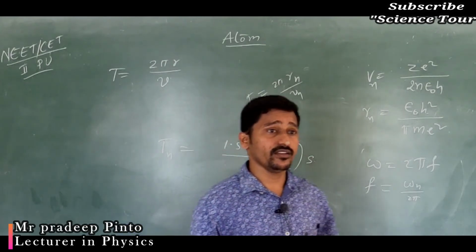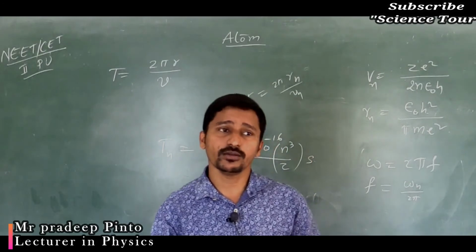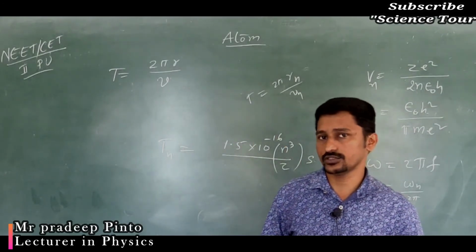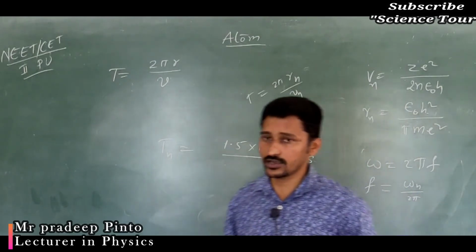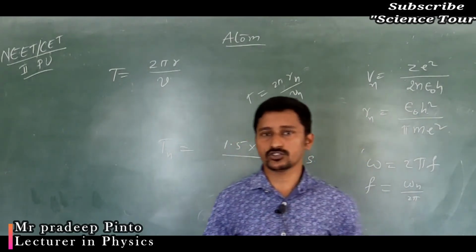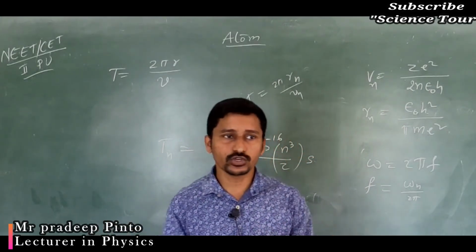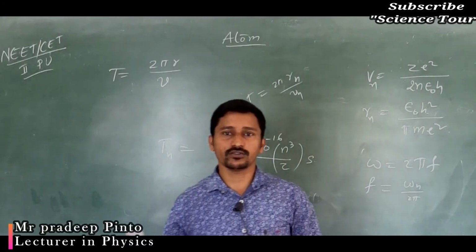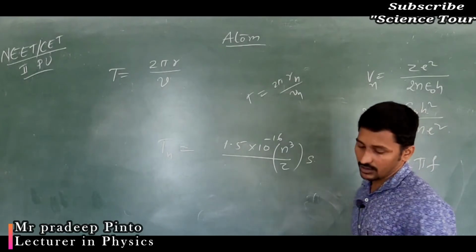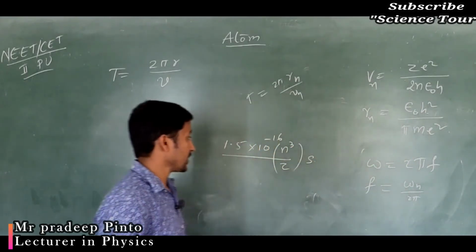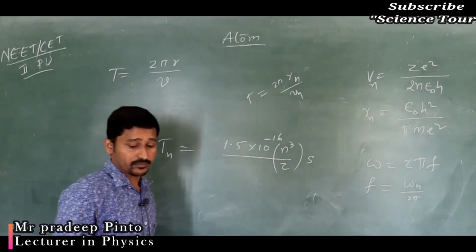Totally, when NEET is concerned, nuclear physics is concerned, that is both the chapters, atom as well as nuclei, and you are going to get the questions together. You can't guess that from atom 2 questions will come and from the nuclei chapter 3 questions. No, it is not like that. Both atom and nuclei are combined together and 2 to 3 questions are given. That is how it is when the competitive exam is considered. This is one problem, and the formulas related to the time period.